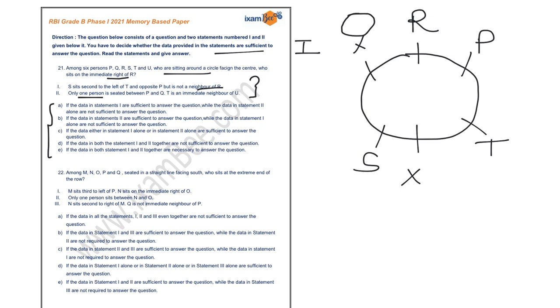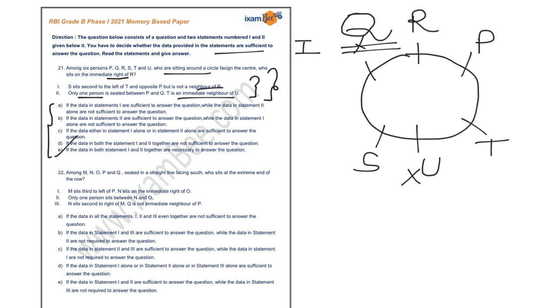It is given to you only one person is seated between P and Q, and T is an immediate neighbor of U. So it is sure that we can place U over here and the rest, Q, will be placed over here. So with the help of both these statements, now you will be able to find who is sitting immediate right of R. Q is sitting there. So both these statements are required to answer such questions. So the correct answer is option number E.